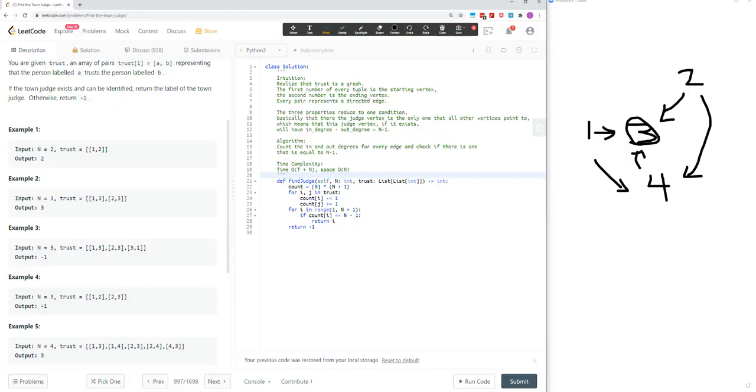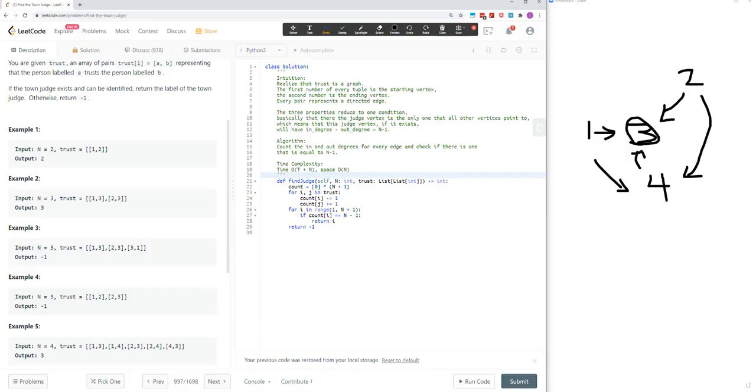So we set up our count array, which is of size n plus 1 because we're using 1-based indexing. And then for i, j in trust, we subtract from the net degree if that vertex is pointing to another vertex, and then we increase the net degree if other vertices are pointing to that vertex. And then we check if the net degree is equal to n-1 at the end. And if it's not, we return -1.